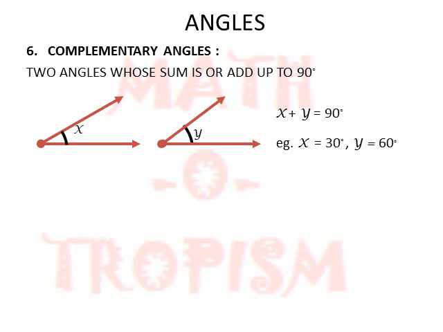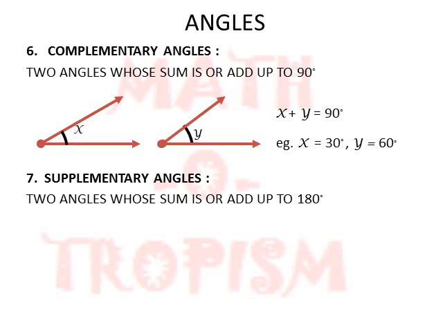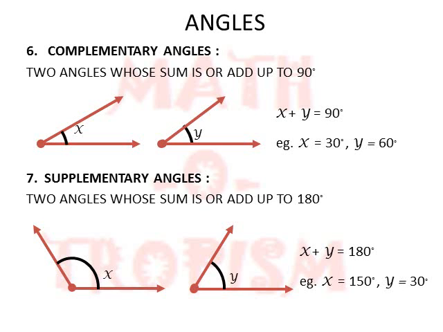Similar to the complementary angles, we have supplementary angles, where the measures add up to 180 degrees. So here if we see, if x is 150 and y is 30, then x plus y is equal to 180 degrees. Hence the 150 degree angle and 30 degree angle are called supplementary angles.